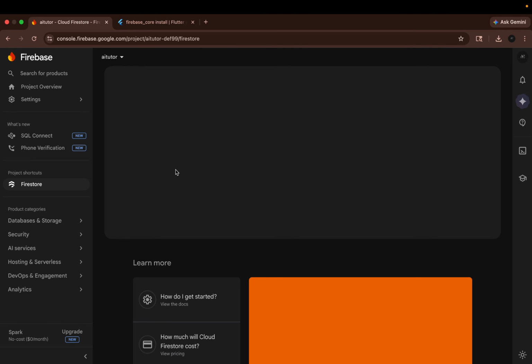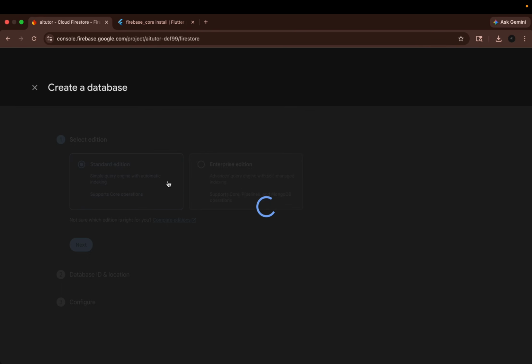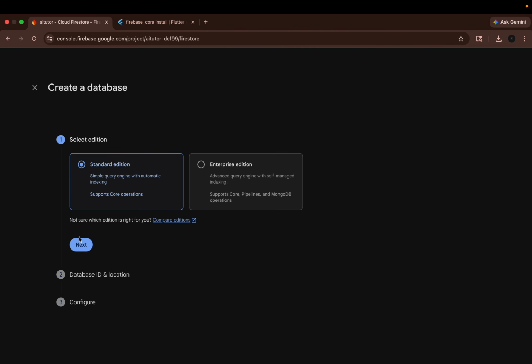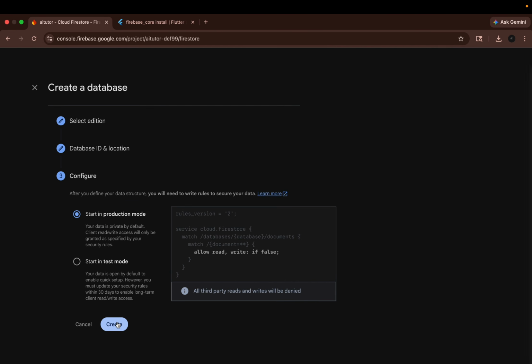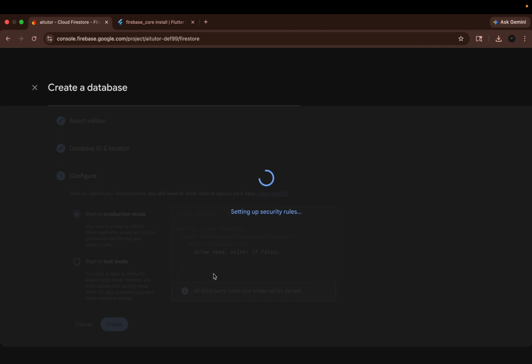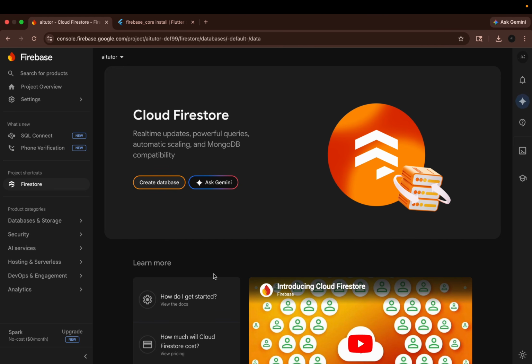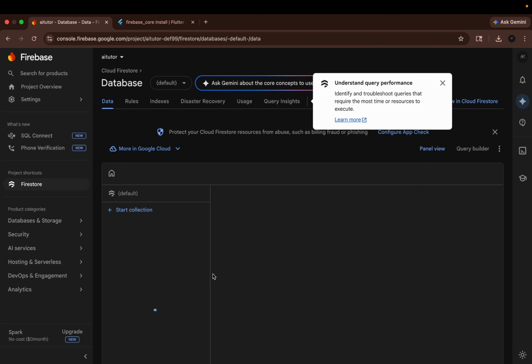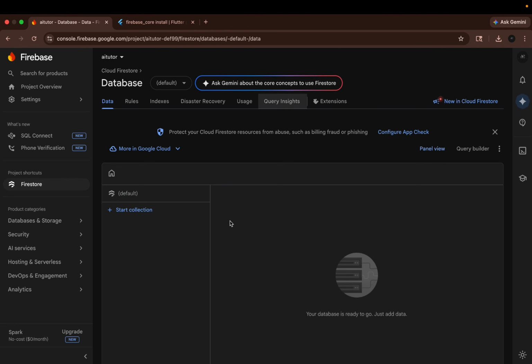Now we'll just move to the Firestore, and in Firestore I am going to do one thing. Let's wait and click on this create database. Close this, click on next, and click on the production mode. So I'm starting the production mode and click on the create button. Firebase will take some time to set up some security rules, so wait for a few seconds. Okay, so this is how a Firebase Firestore dashboard looks.